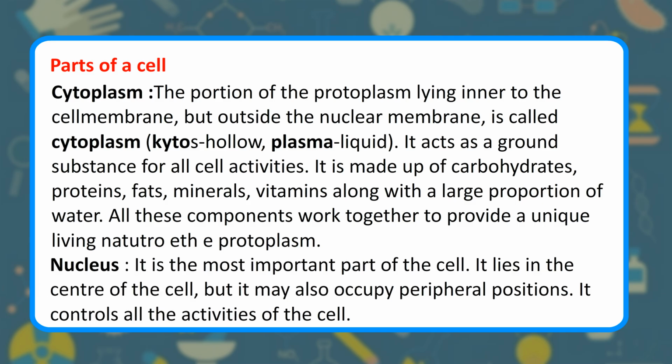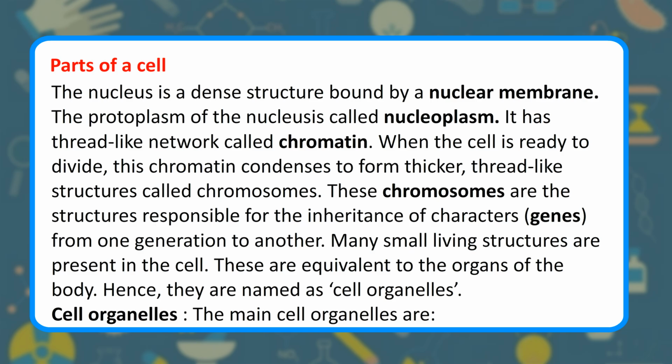Nucleus. It is the most important part of the cell. It lies in the center of the cell, but it may also occupy peripheral positions. It controls all the activities of the cell. The nucleus is a dense structure bound by a nuclear membrane. The protoplasm of the nucleus is called nucleoplasm.